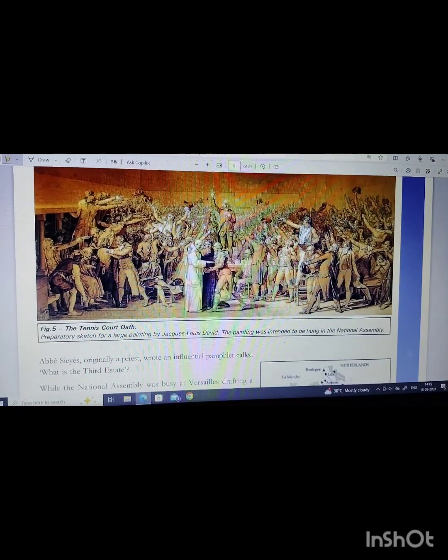And here is a picture of the people from the three estates that they are taking oath of a meaningful government. Abbe Sieyes, originally a priest, wrote an influential pamphlet called What is the Third Estate? You should have to remember this. What is the Third Estate, written by Abbe Sieyes, who was originally a priest.